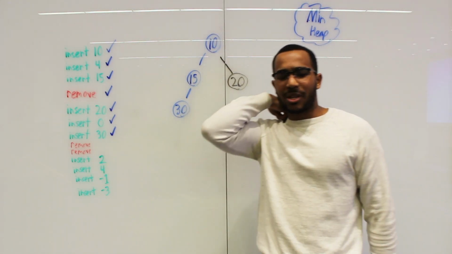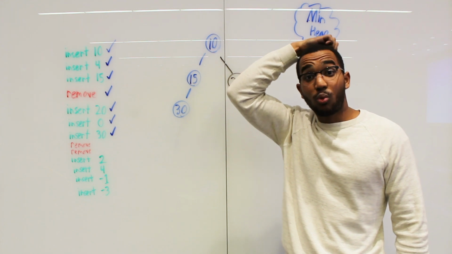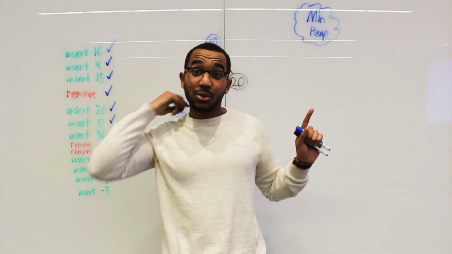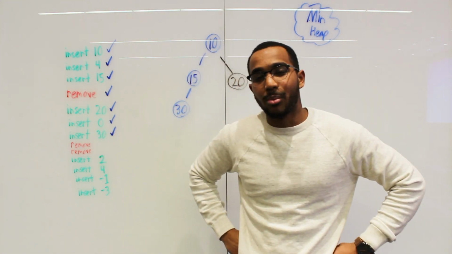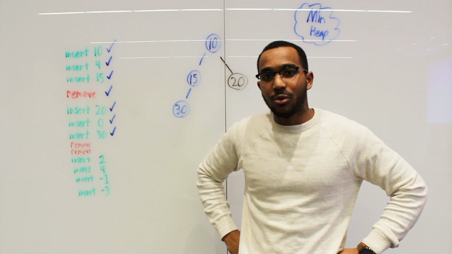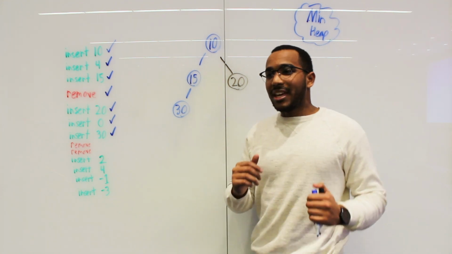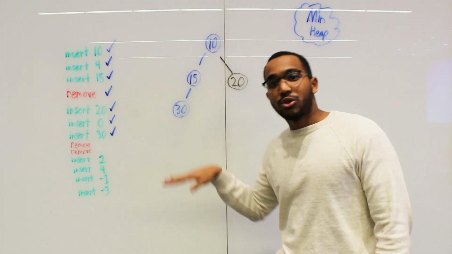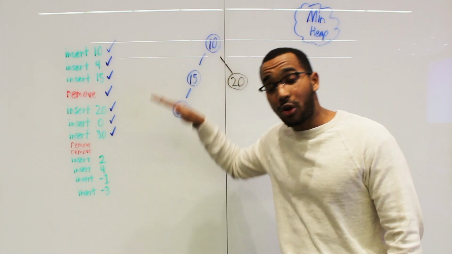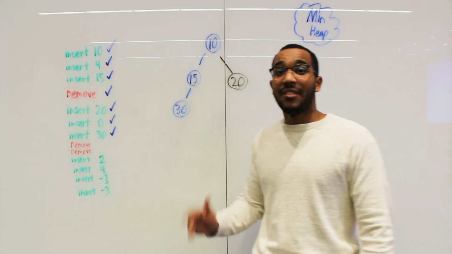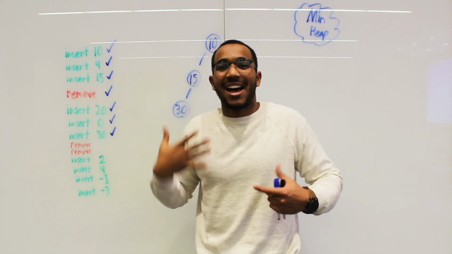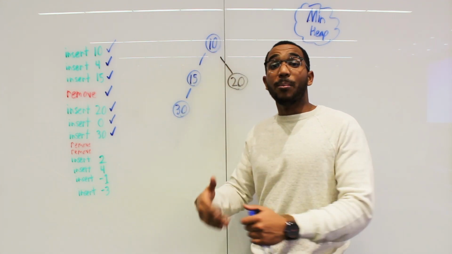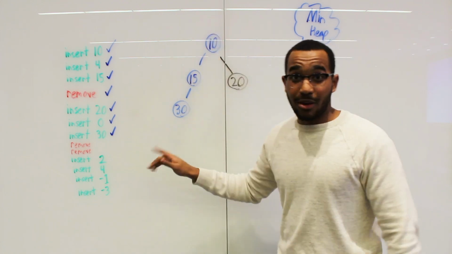So I want you to notice something. Do you see how the farthest we can swap downwards or upwards is the height of the tree? So do you see why the complexity of insertion and removal from a binary heap is going to be log of n? The thing is, we're going to have roughly log n levels. We're going to do logarithmic work, traversing, in the worst case, if we go all the way down and we traverse all of the levels. That is our upper bound for the time we could spend inserting an item where we need to bubble up, or removing an item where we need to bubble down like we just did.